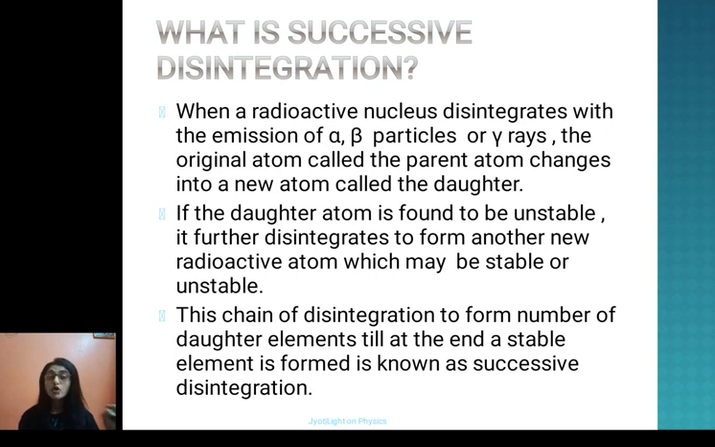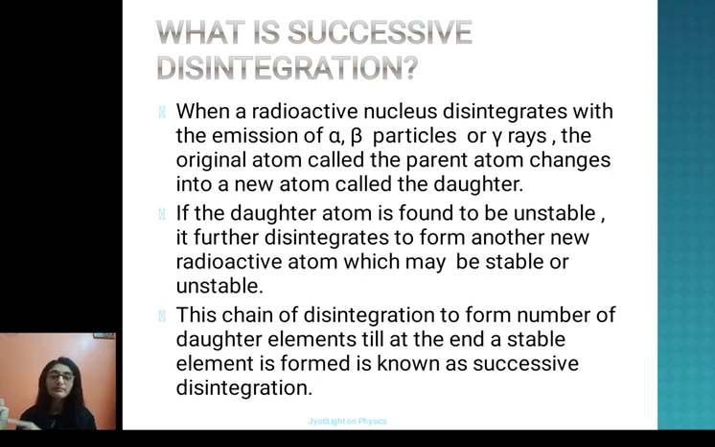If this daughter atom which is formed is also unstable, then it will further disintegrate to form another new radioactive atom which may be stable or unstable. So again that daughter atom will undergo further disintegration. This chain of disintegration to form a number of daughter elements will continue till at the end a stable element is formed. I'll explain again.